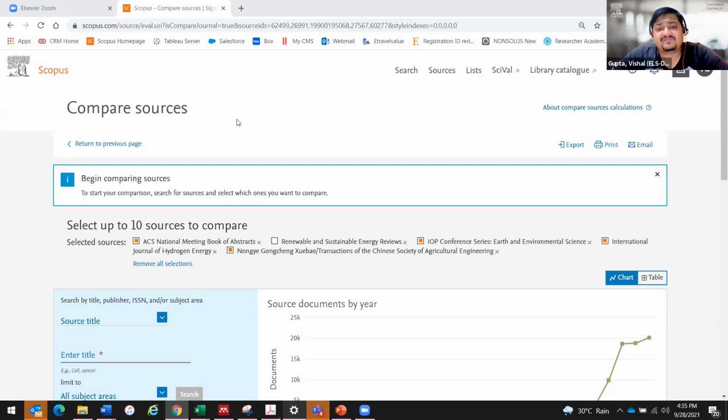How are ratings different from the rating provided by ABDC? ABDC is a very specific rating given only to management journals, and they have their own ways of classifying journals. Scopus, on the other hand, rates journals based on their citation performance, reputation, and so many other parameters. So ABDC uses its own parameters to judge only management journals, whereas these ratings are applicable for every journal, irrespective of their subject areas.